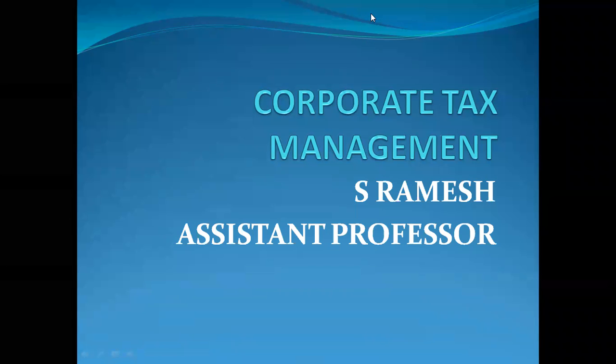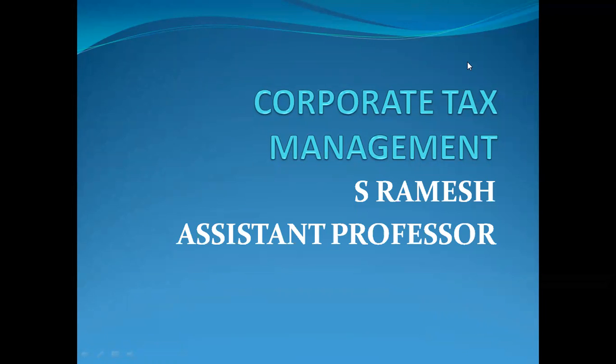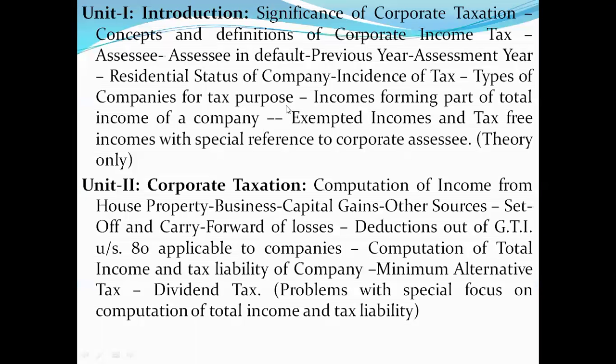Dear friends, we are in corporate tax management, first unit, that is the introductory unit. In this corporate tax management, till now we have learned about the significance of corporate taxation, concepts and definitions of corporate income tax, assessee in default, previous year, assessment year, residential status of a company, incidence of tax, types of companies for tax purpose.